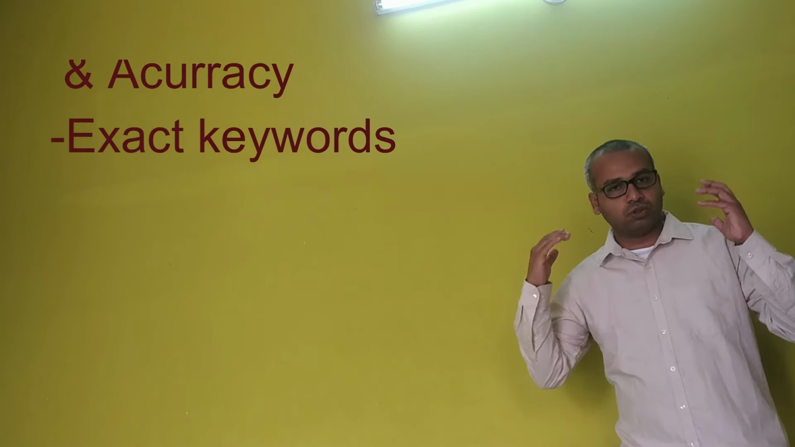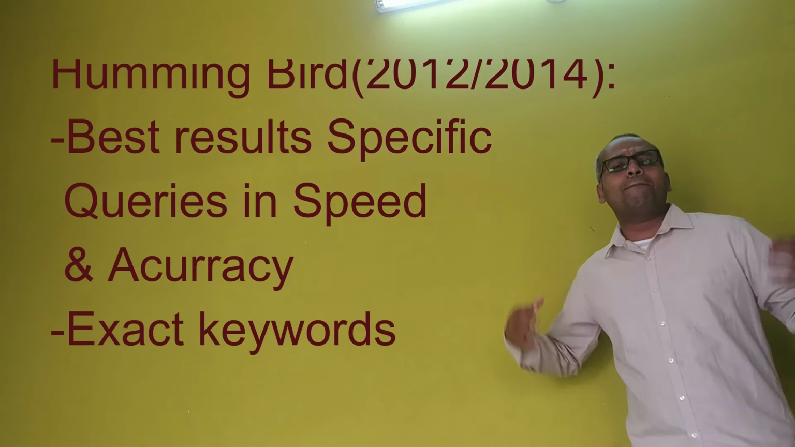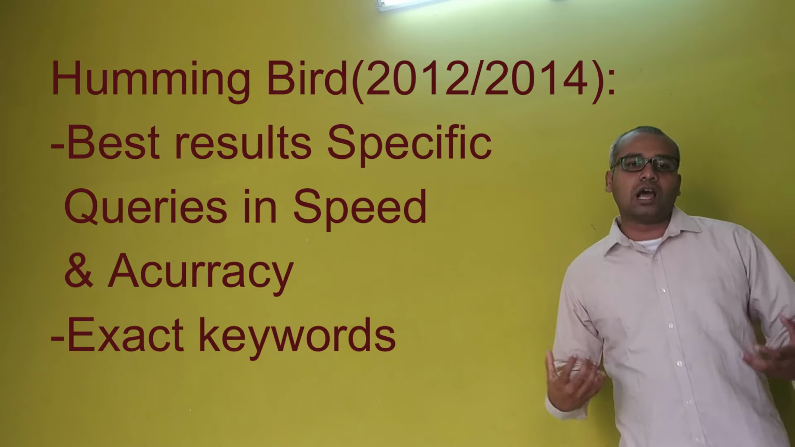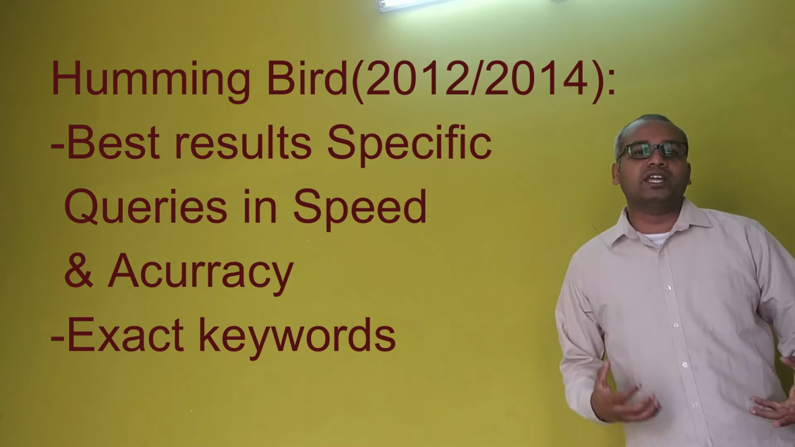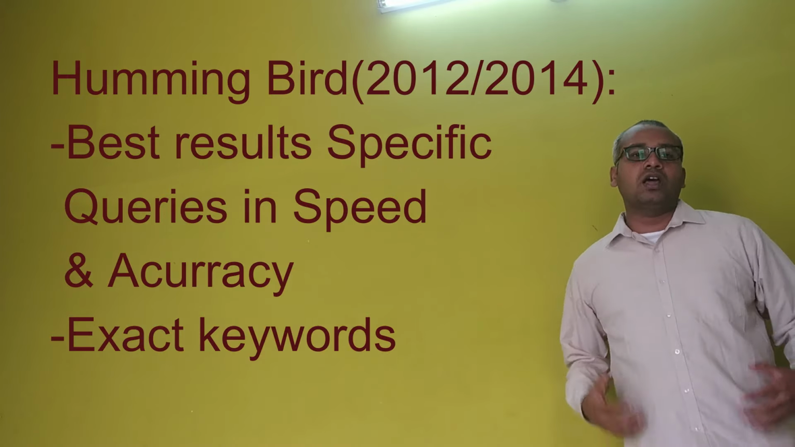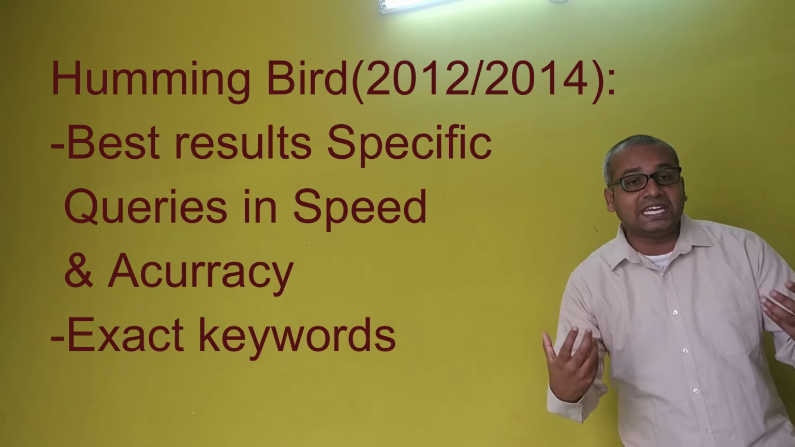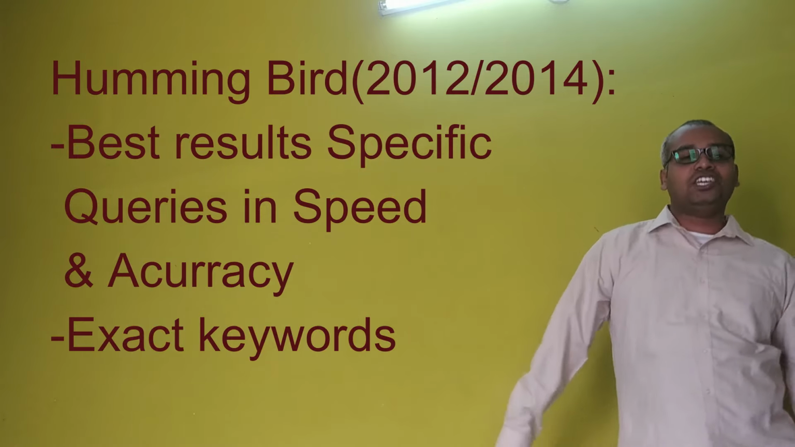Now we will move to another algorithm, Hummingbird. It was started in 2012, with an update in 2014. It shows you better results. The main impact of this algorithm is to show the best results for the specific queries, terms or phrases you have searched, in relevance to speed and accuracy, like exact match keywords.